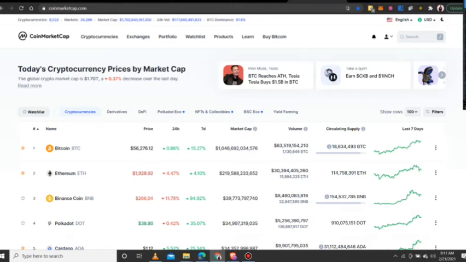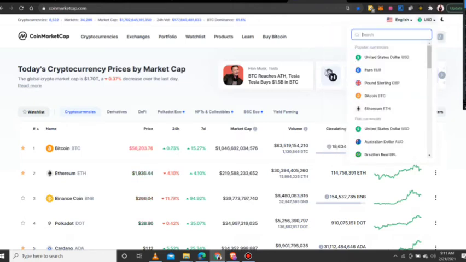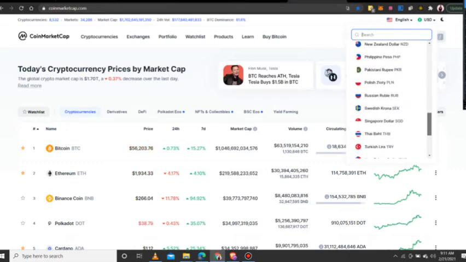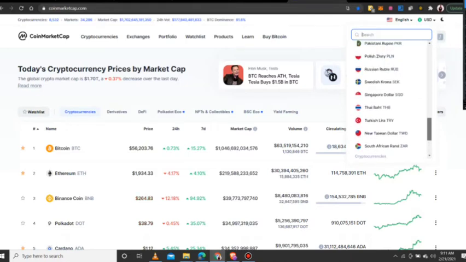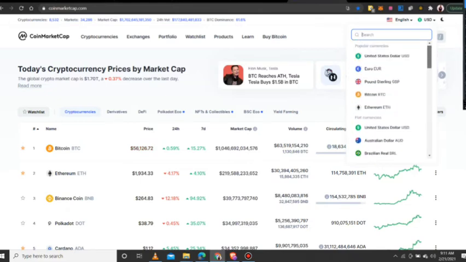You can choose your language, and you can choose the denomination you want the cryptocurrency to be shown in. I just leave it on dollar. So far, there's no naira here. There's the South African rand though. There's no naira, so for now, if you know the exchange rate of naira to dollar, you understand it. You can keep it in cryptocurrency sometimes, but I leave it on fiat.